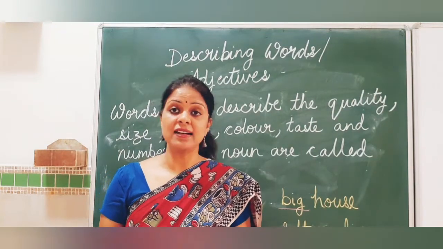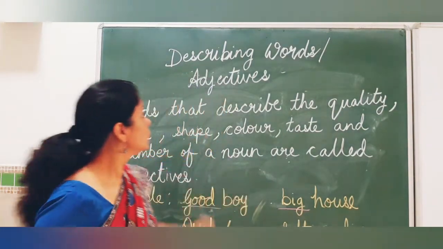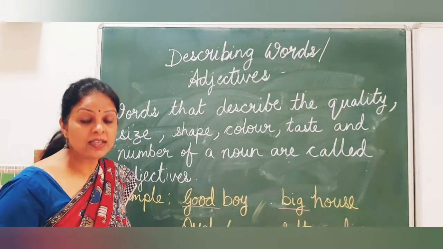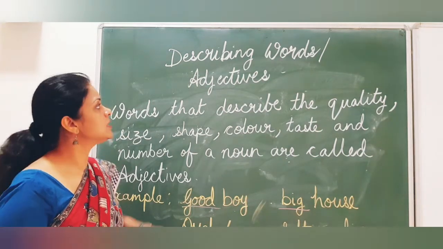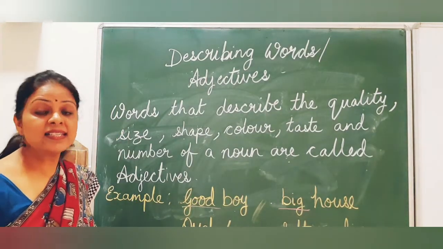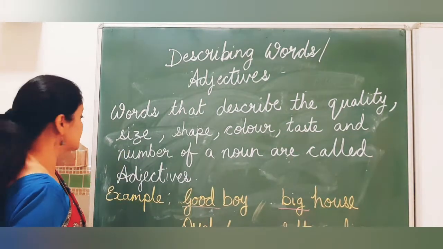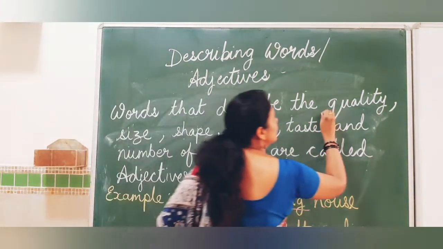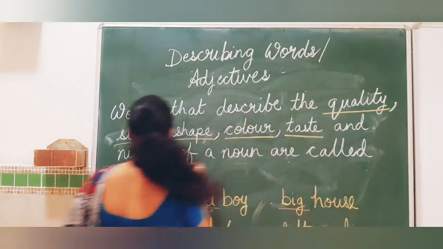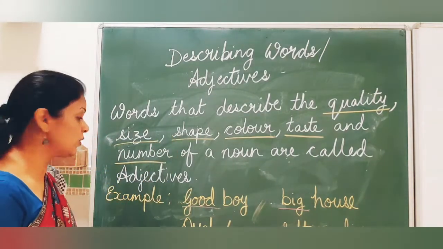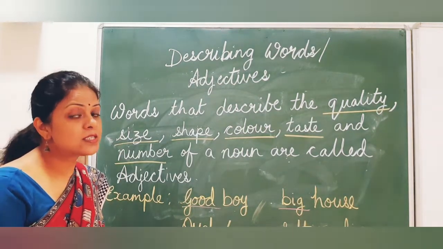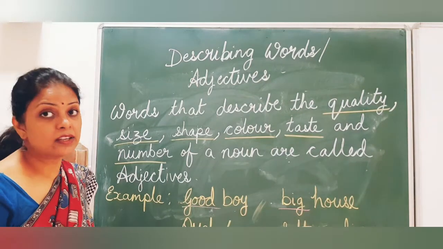So children, now let us understand about describing words. So what are describing words? Describing words are also called adjectives. So adjectives is another name of describing words. And what are adjectives? Words that describe the quality, size, shape, color, taste and number of a noun are called adjectives. You all know what are nouns, children. The names of person, places, animal or things are your noun.